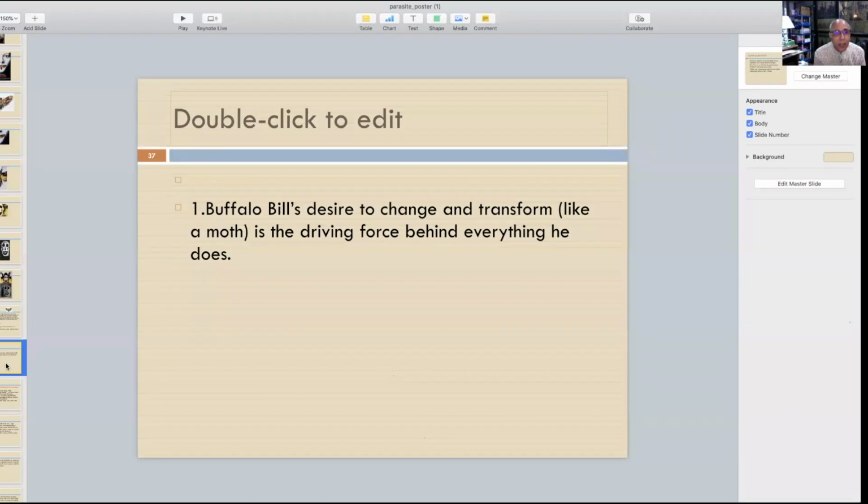Understanding is required. So this character called Buffalo Bill's desire to change and transform like a moth is the driving force behind everything he does. So driving force means like an engine in a train. That's a driving force. So how does it move further?